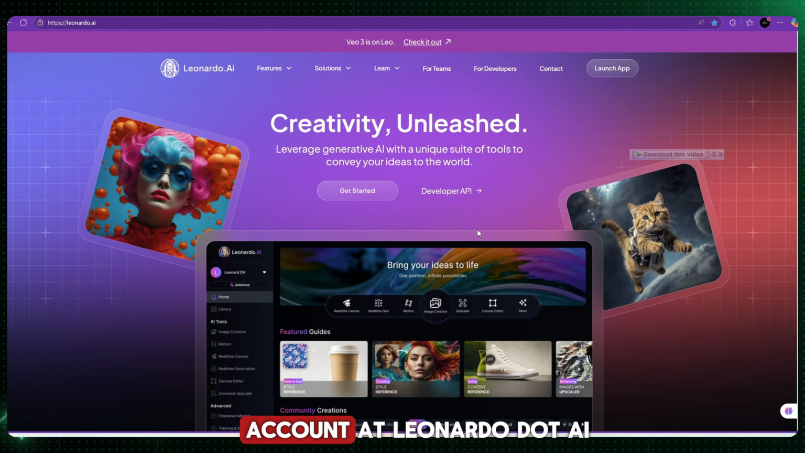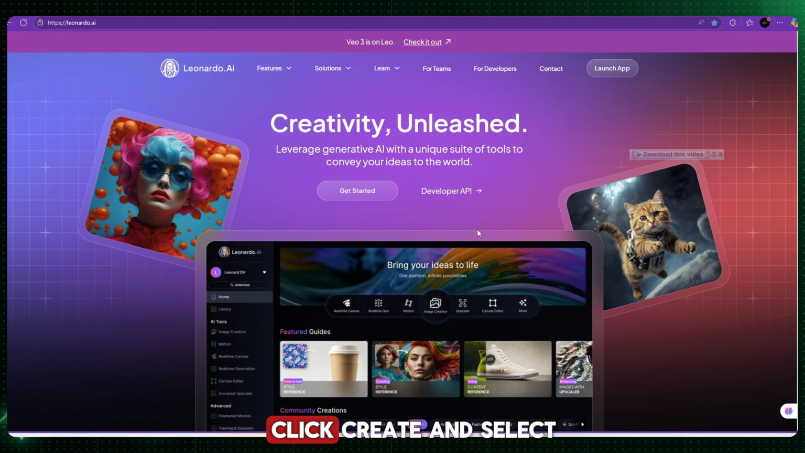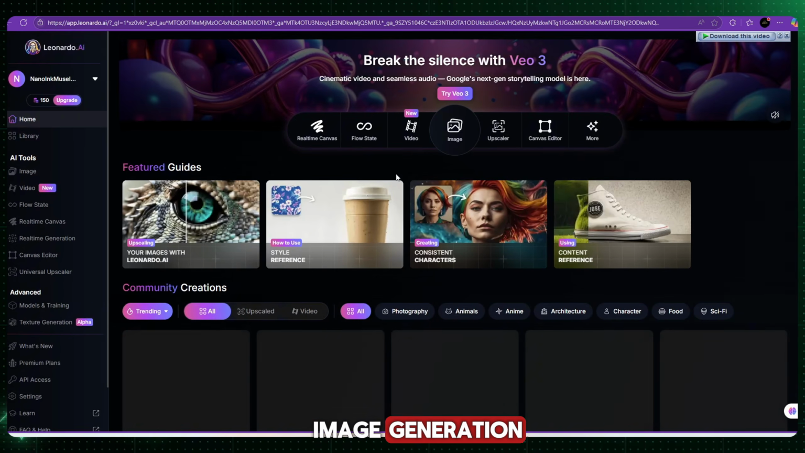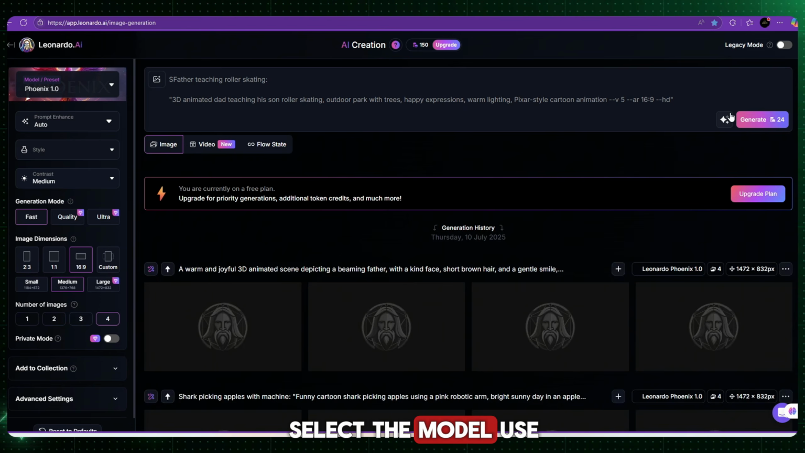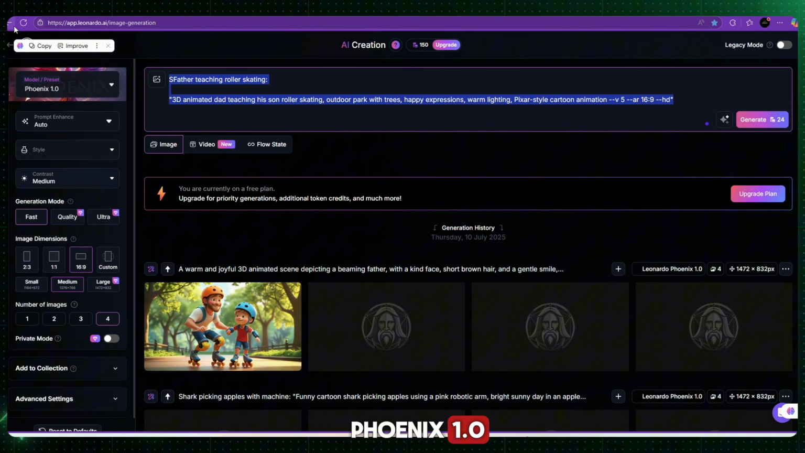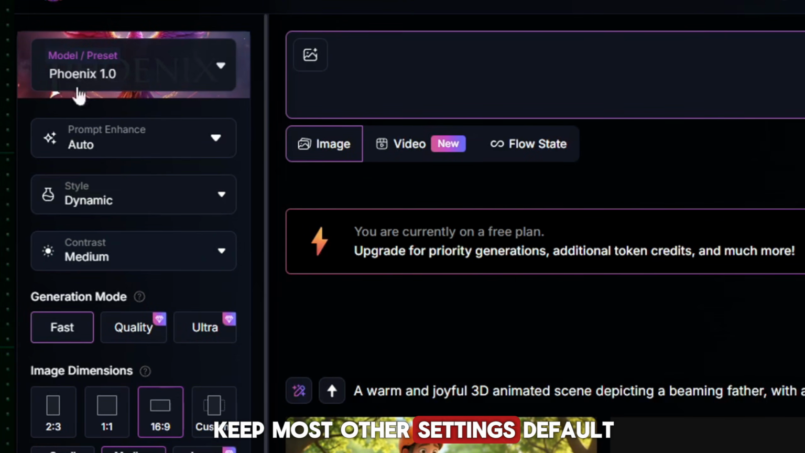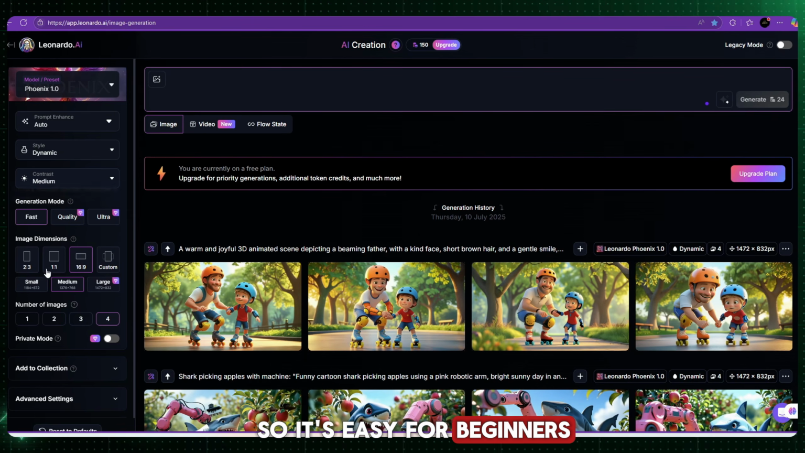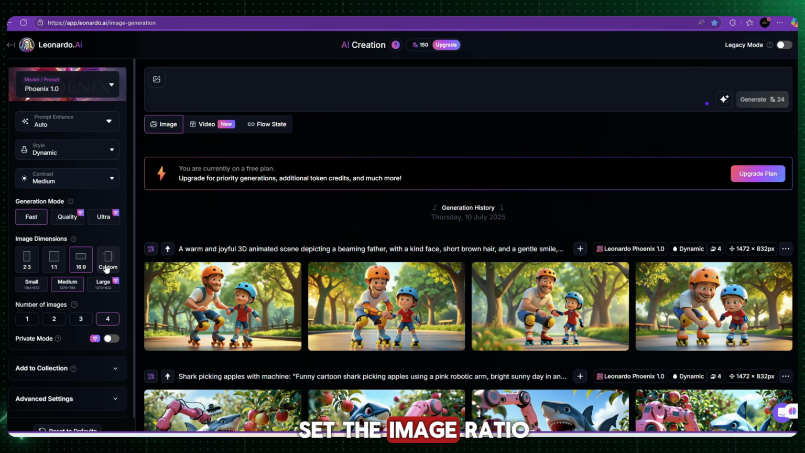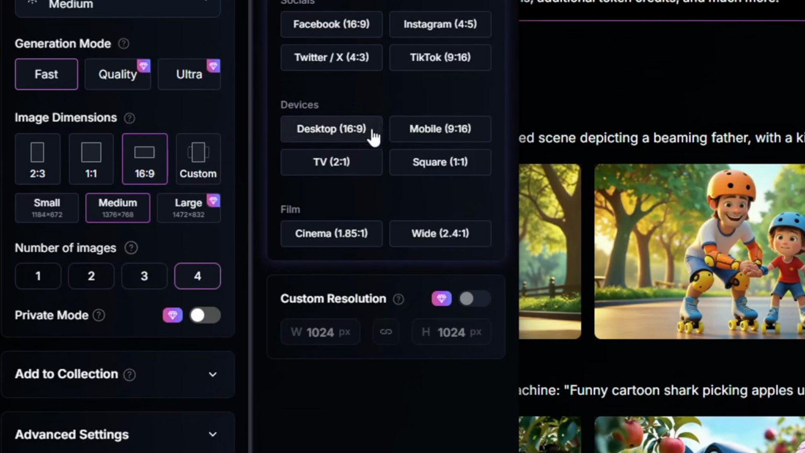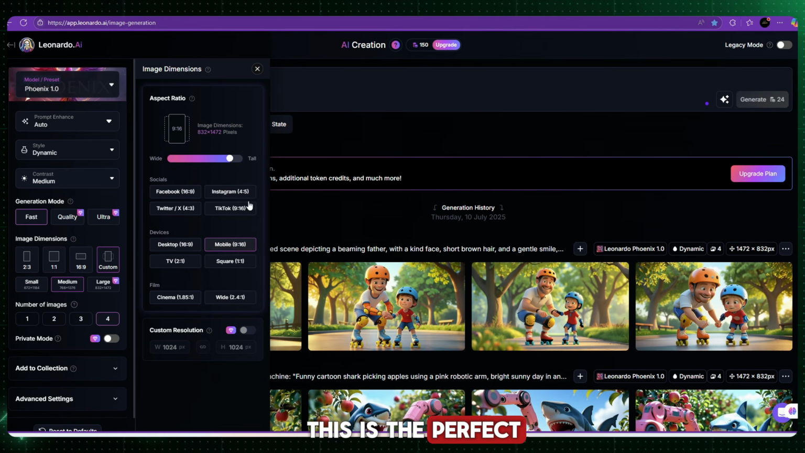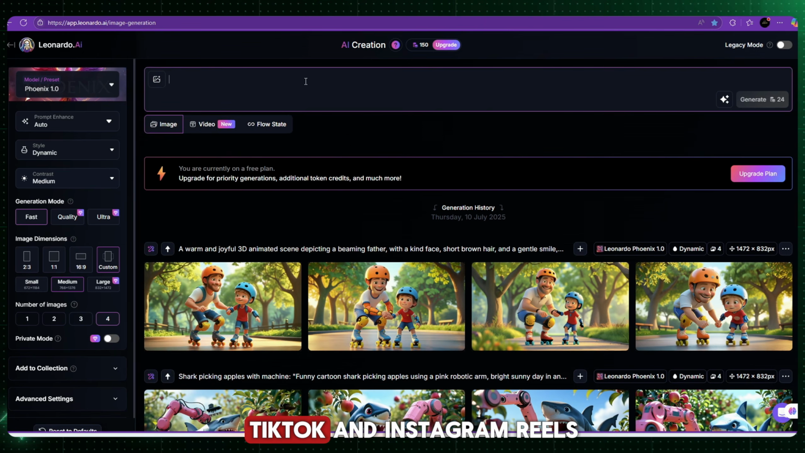Sign up for an account at Leonardo.ai. Click Create and select Image Generation. Select the model. Use Phoenix 1.0. This model works great for fantasy and cartoon-style images. Keep most other settings default so it's easy for beginners. Set the image ratio to 9:16. This is the perfect size for YouTube Shorts, TikTok, and Instagram Reels.